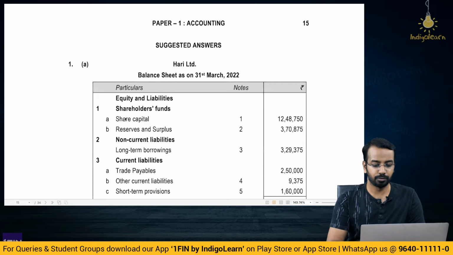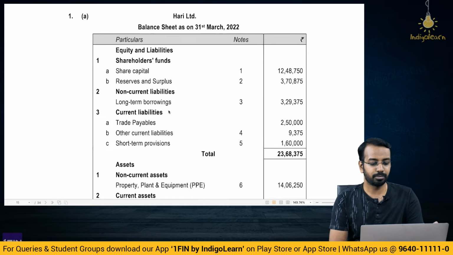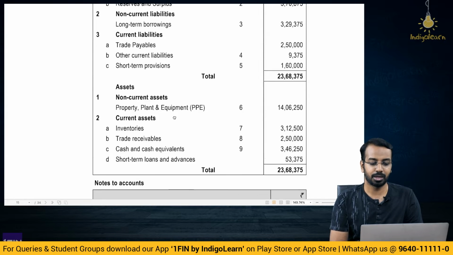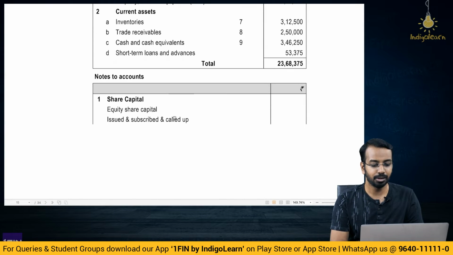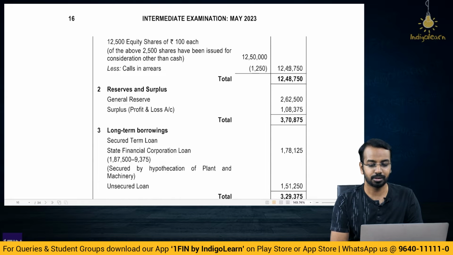So quickly, if I show you the solution: share capital, reserves and surplus, long-term borrowings, trade payables, other current liability, short-term provision, this is taxation, PPE, inventory, trade receivable, cash, and short-term loans and advances. Now this is the format part of it, right? You would already be knowing the format. Now coming to the notes to accounts, how much is paid up minus calls in arrears, you will get the value. Then general reserve balance and surplus in P&L, you can take it from the question.